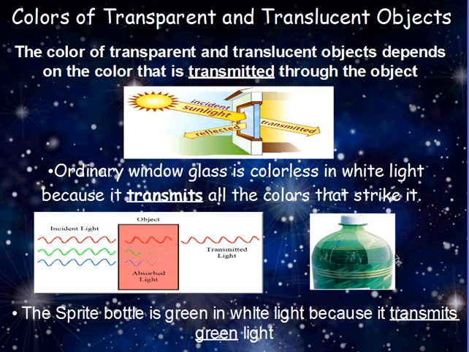This can be true for any colored thing that you can see through. It transmits that color and absorbs all the others. So to review, opaque color is reflected, transparent and translucent color is transmitted. Think of the three T's. Transmitted equals transparent and translucent.